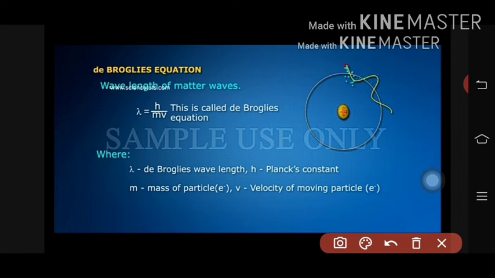De Broglie gave the equation for wavelength: lambda is equal to h divided by mv, where p is equal to m into v, the momentum. Lambda is the de Broglie wavelength, h is Planck's constant, m is the mass of the particle, and v is the velocity of this moving electron. You can see here the electron is moving in a wave form. So this is the de Broglie equation. By using this equation, he gave a certain explanation.